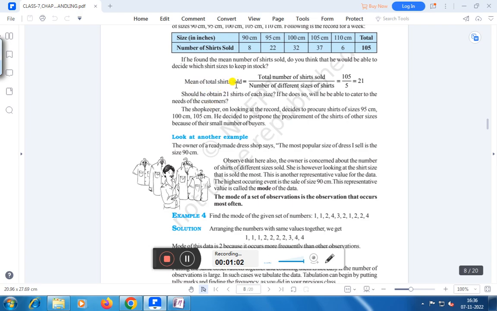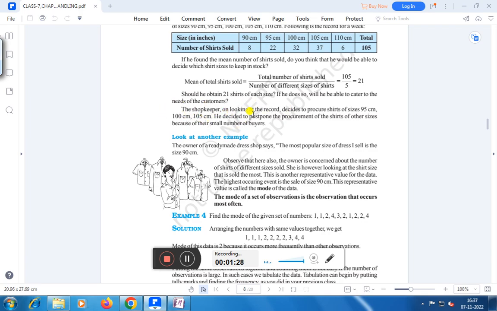Mean of the total shirts sold, right? The total number of shirts sold divided by number of different sizes of shirts, right? That is total is 105 and number of different sizes of shirt is 1, 2, 3, 4, 5. Divided by 5 that is 21. Should he obtain only 21 shirts of each size? If he does so, will he be able to cater to the needs of the customers?